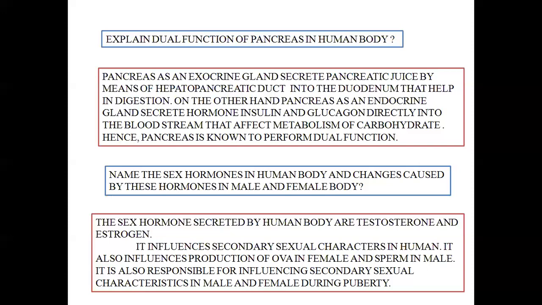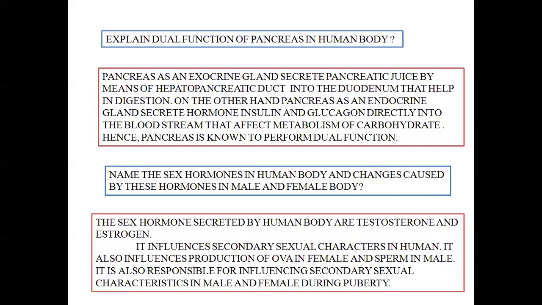And the secondary function of this hormone is to influence the secondary sexual characteristics in male and female during puberty. Now, what are these secondary sexual characteristics? It means growing of beard and mustaches in case of male.